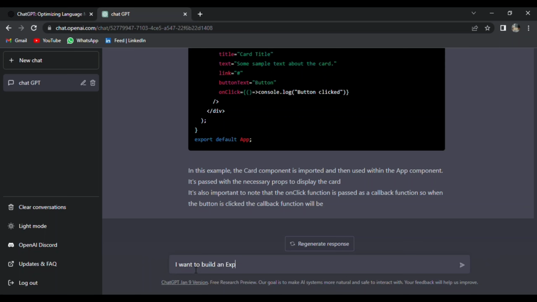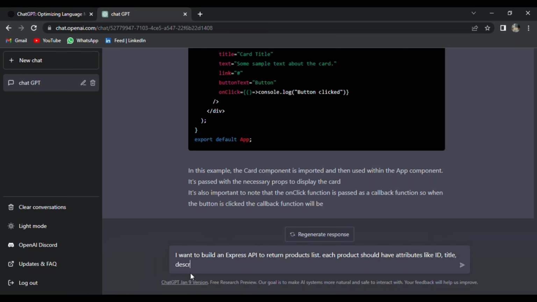Alright, now we take a look at a few examples involving backend development. For example, we can ask like build an API for us with Node and Express. We can say I want to build an Express API to return products, where each product should have attributes like ID, title, description, price, and image URL.